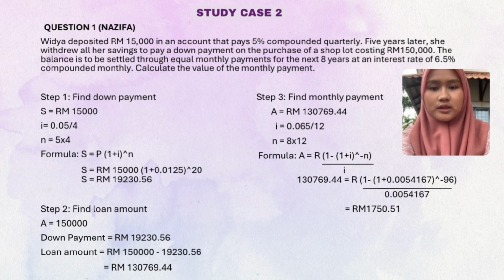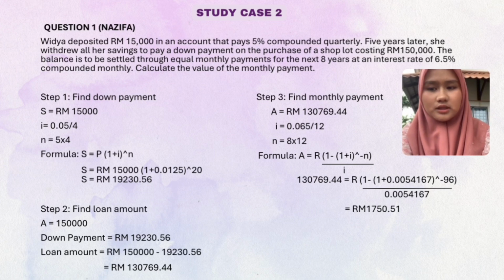Step 2, find loan amount. So J equals 150,000. We already got the down payment at step 1. So the down payment equals 90,250.46. So for the calculation of the amount, RM 150,000 plus 90,250.56. So we get RM 150,769.44. For the last step, we expect to get the monthly payment.